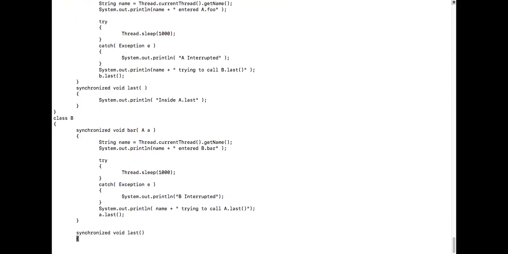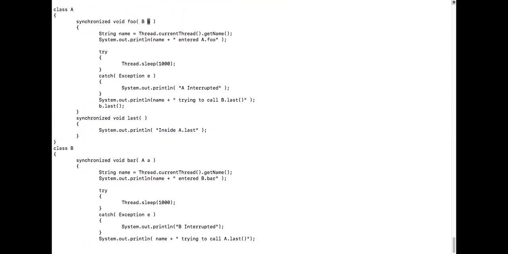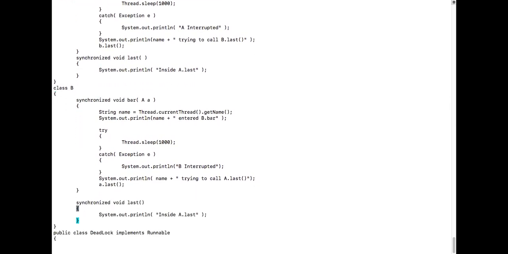What is class B containing? Class B contains bar as one of the methods, and last as one, and bar is expecting A. Whereas in class A, there was method foo, which was expecting class B's object, and in class B, it had bar, which was expecting class A's object, isn't it? And then it has something called last, which is not expecting anything.